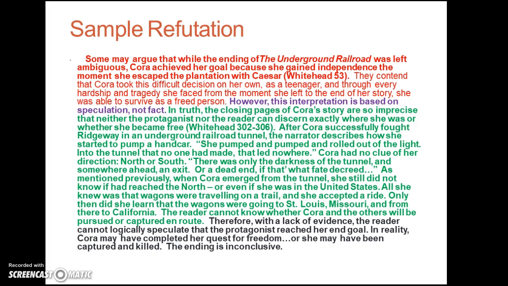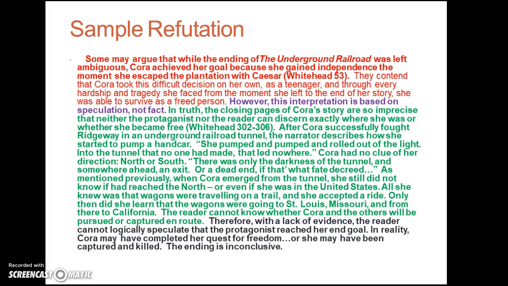They contend that Cora took this difficult decision on her own as a teenager, and through every hardship and tragedy she faced from the moment she left to the end of the story, she was able to survive as a freed person. Okay, so all these sentences in red introduce and explain the opposing side.